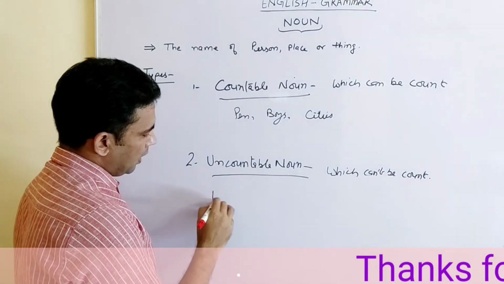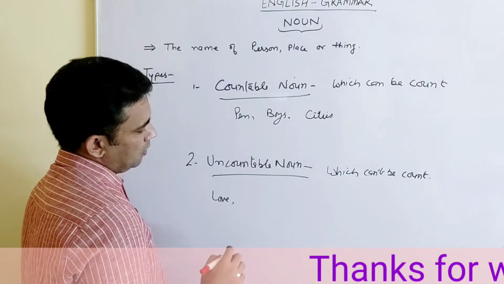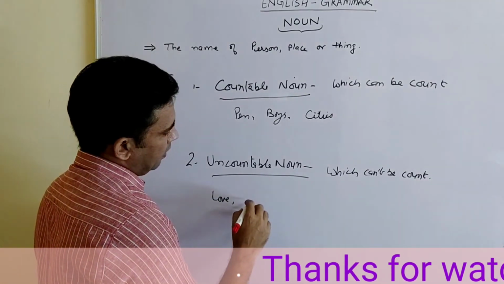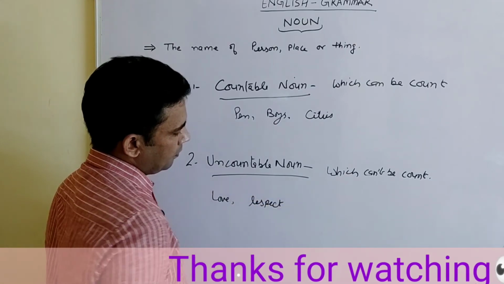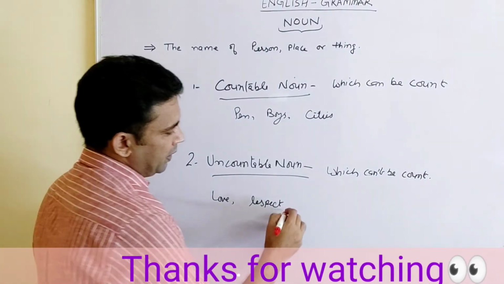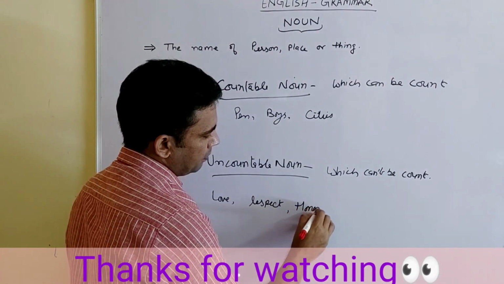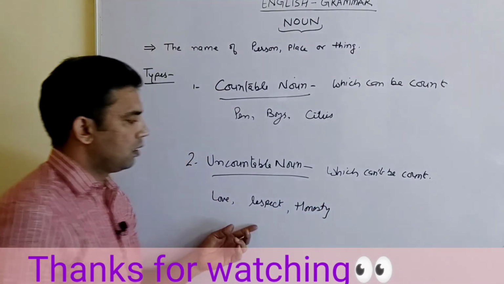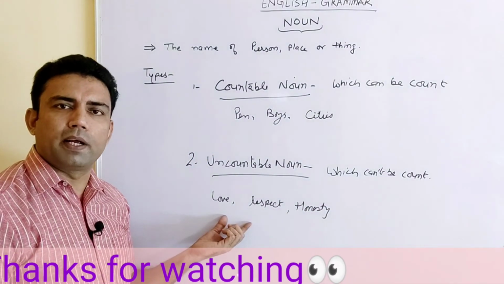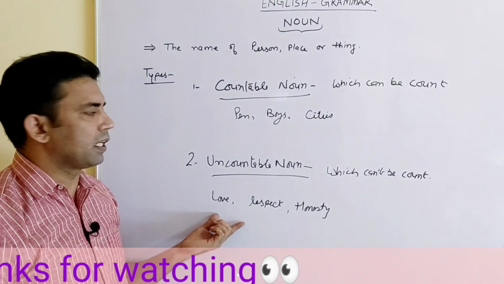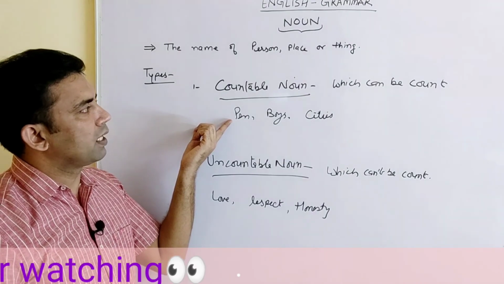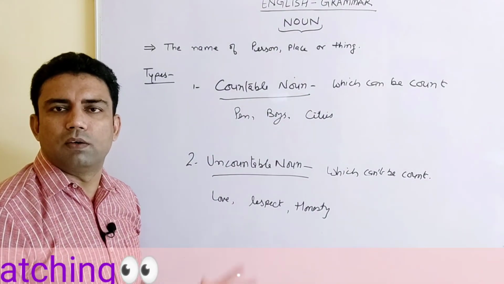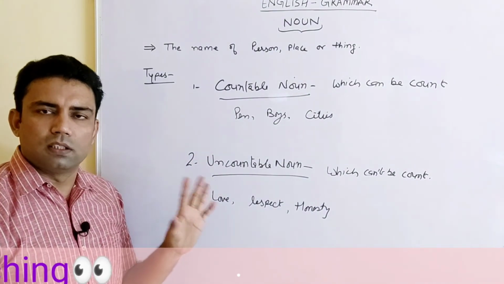But if we talk about the uncountable noun, which can't be counted, for example, love, respect. These are the things which we cannot count. Honesty. These are the things that cannot be counted. So that's why they are coming in the category of uncountable nouns. These we can count, so they come in the category of countable noun. This is all about the nouns.